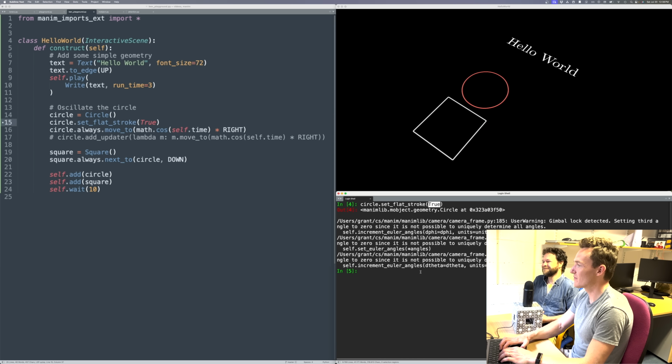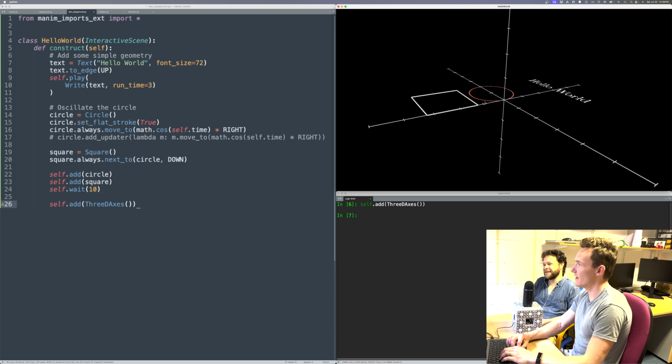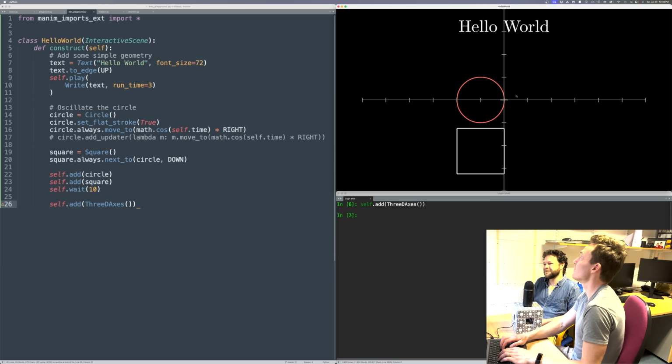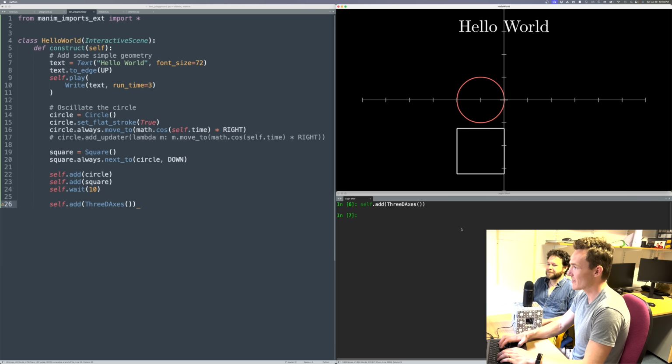Everything's always 3D. So, for example, if I add 3D axes, then everything exists by default on the XY plane, and 99 scenes out of 100, I'm just doing it in 2D because pedagogically, you want it to feel like a blackboard. Only go up to 3D if you really need to. Yeah. Now we really need to.